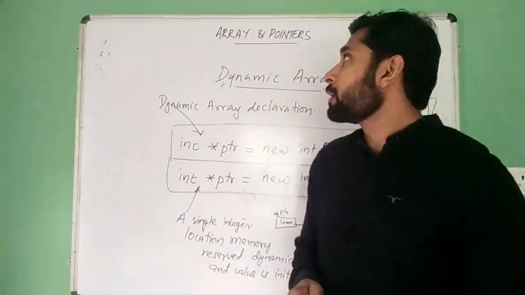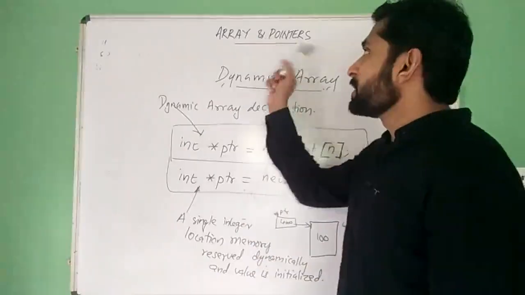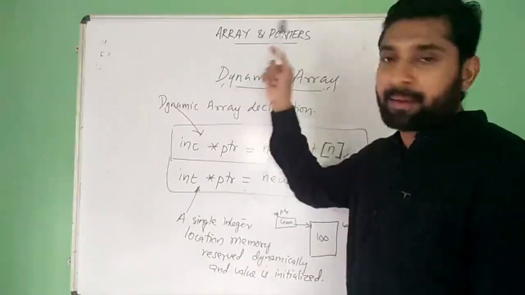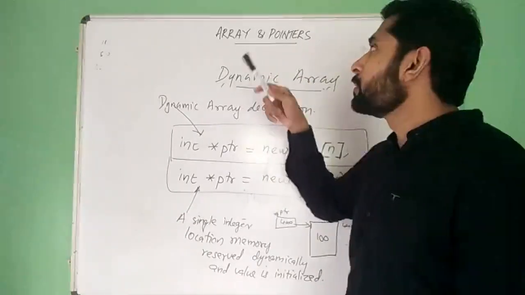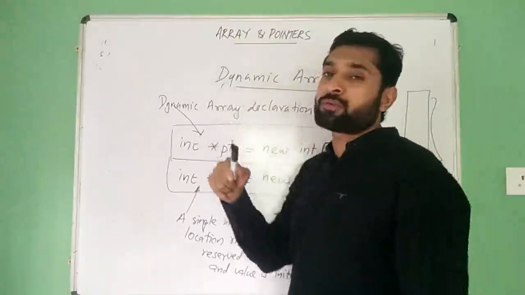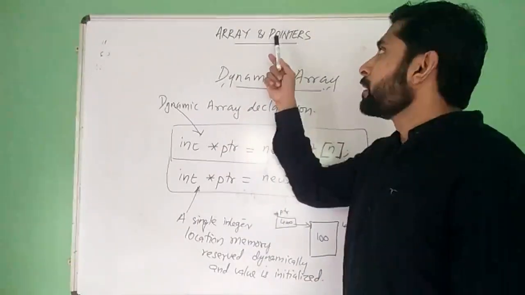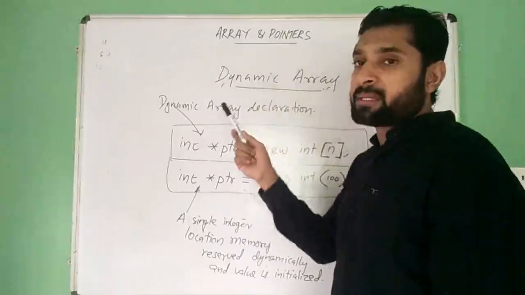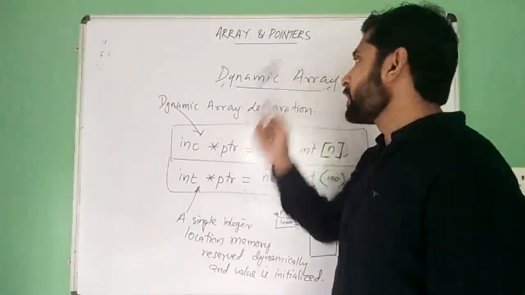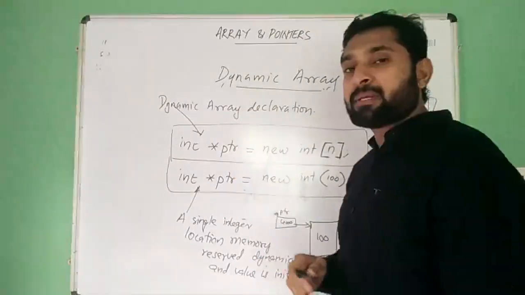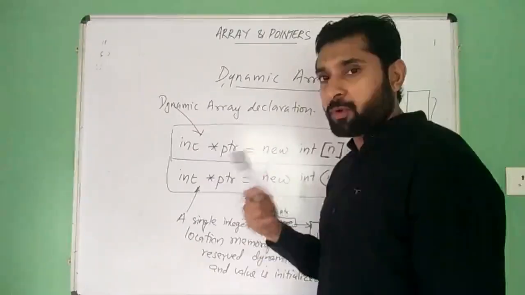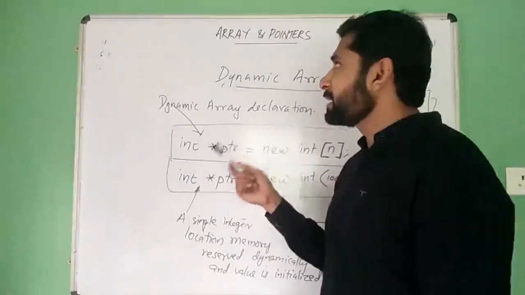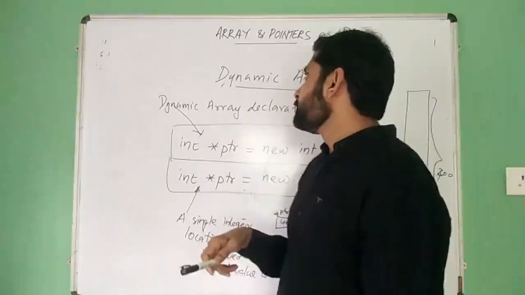So, the relation between array and pointers. Array is a derived data type that we all know, which is used for holding homogeneous values. The relation is that the array name is a pointer. Array elements can be accessed with the help of pointers. Even though the array name is a pointer, we cannot perform all kinds of pointer arithmetic on the array name. It can only hold the base address of the array.